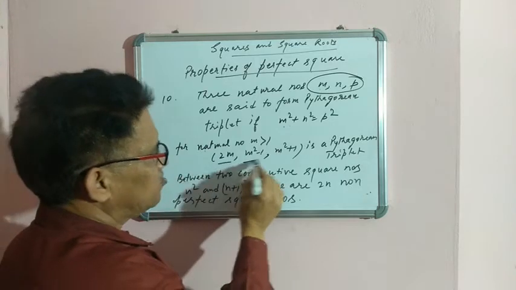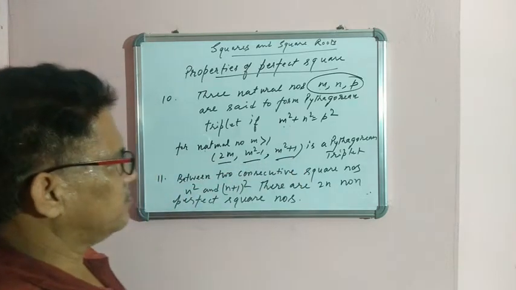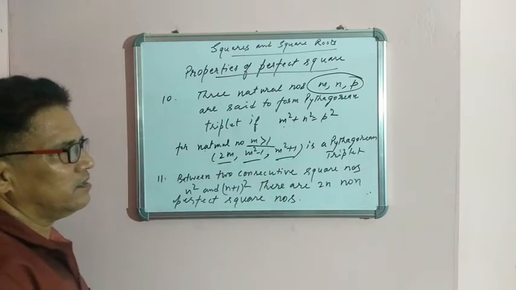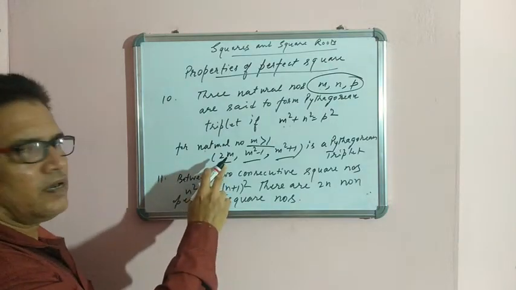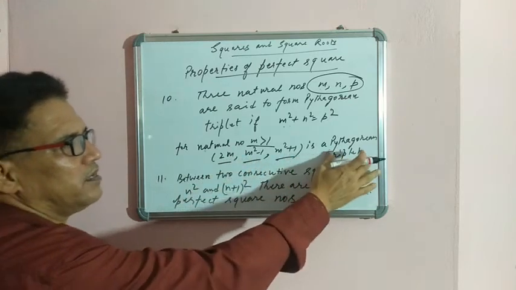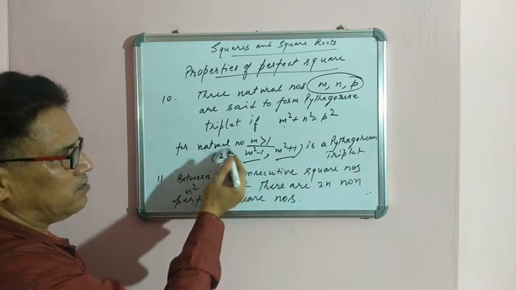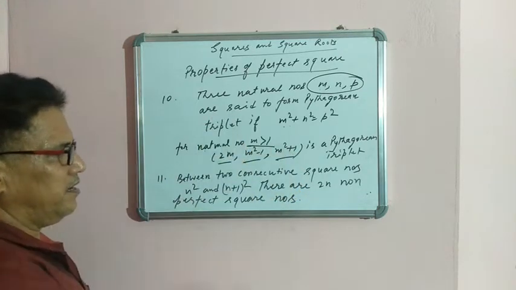So here we have an important result: 2m, m square minus 1, m square plus 1 is a Pythagorean triplet, where the value of m is greater than 1. You can take any value greater than 1 and put it here, then you will get a Pythagorean triplet. This is the smallest member of the Pythagorean triplet, and this is the greatest member.